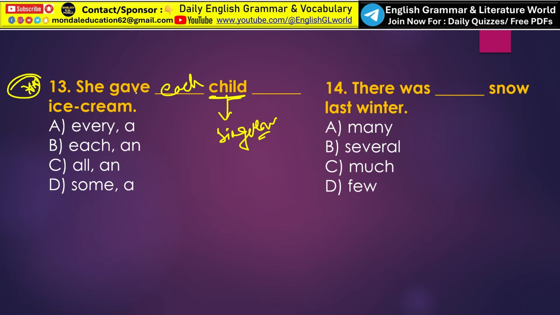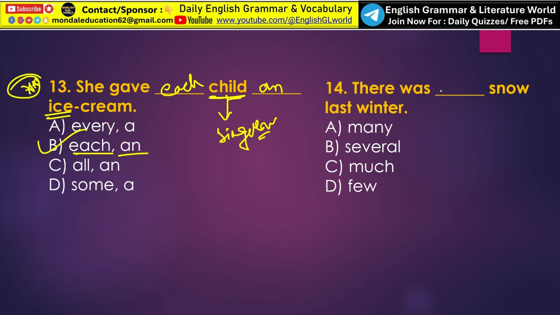So she gave each child dash ice cream. So here ice cream suggests vowel. So before vowel, an is the correct article. So she gave each child an ice cream. Okay. So here the correct combination is option B, each and an.